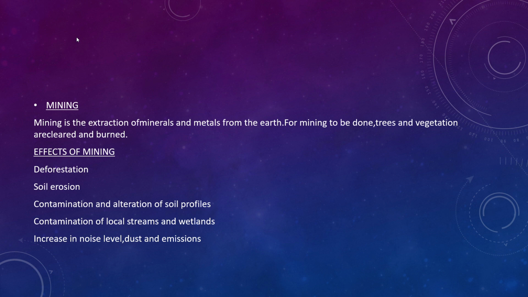Third point is contamination and alteration of soil profiles. The soil near a mine will always be polluted by toxic substances. The waste from the mines contaminates the whole area. Next is contamination of local streams and wetlands. These toxic substances move into the rivers and streams when the rain pours down heavily, and thereby the streams will be contaminated. The last one is increase in noise level, dust and emissions.